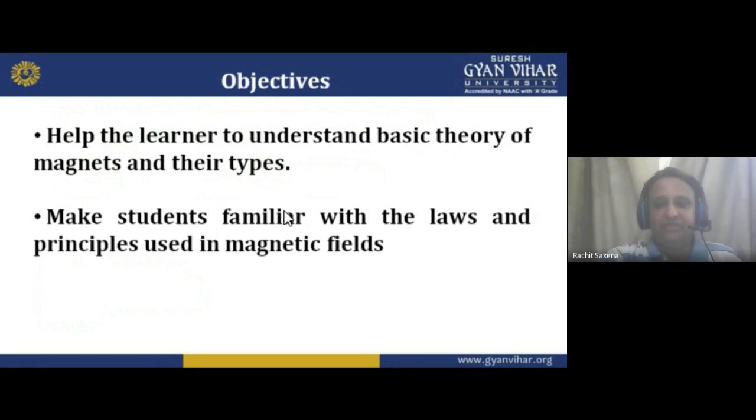I am saying this because I know the basic laws. First is the Biot-Savart law. Basically, this law was made by Biot and Savart. These were two physicists, not scientists. The physicists searched on the magnetic field and gave the law that is known as the Biot-Savart law.